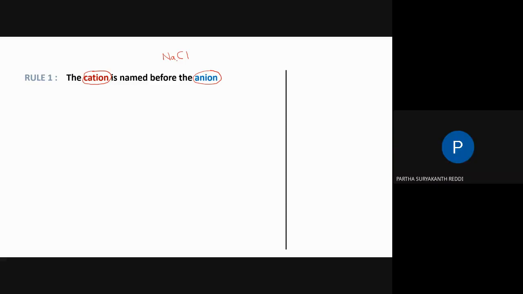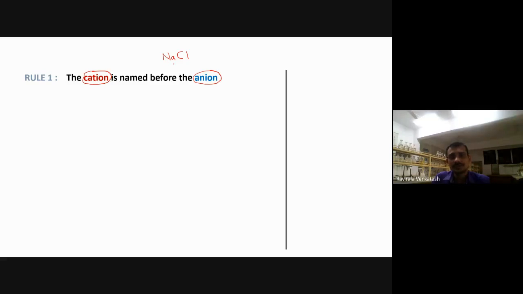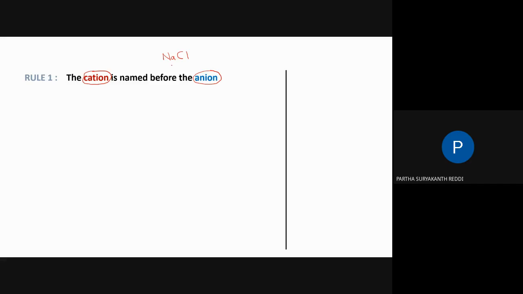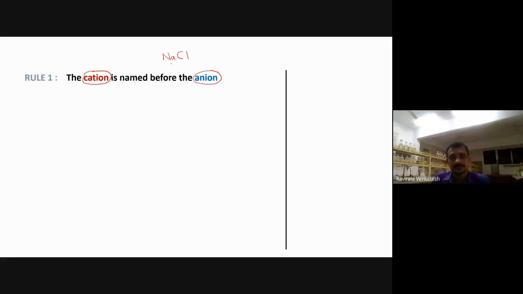Tell me, what is the name of this one which I have written? NaCl. I am not asking the formula. I am asking the name of this one.